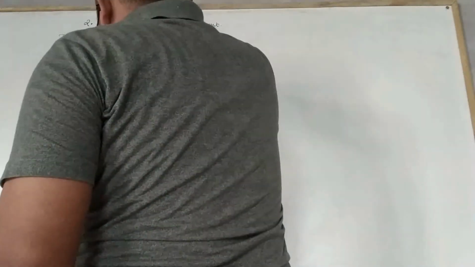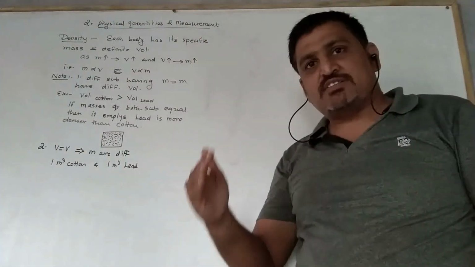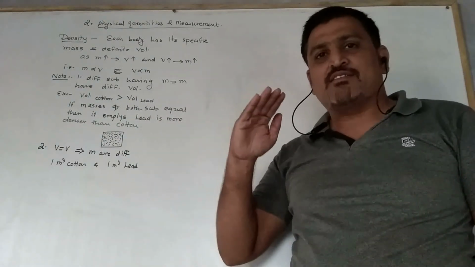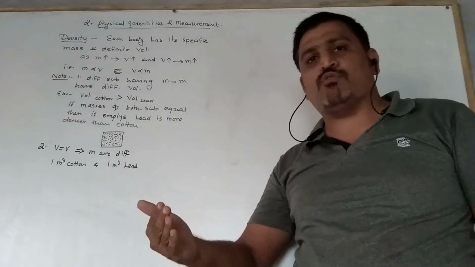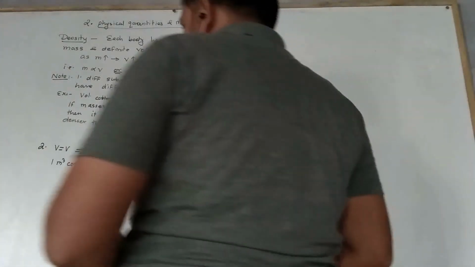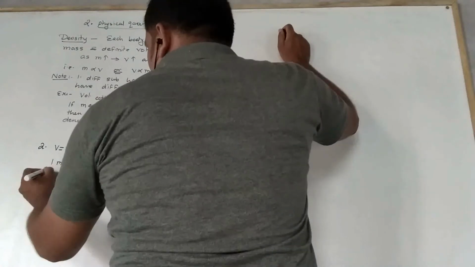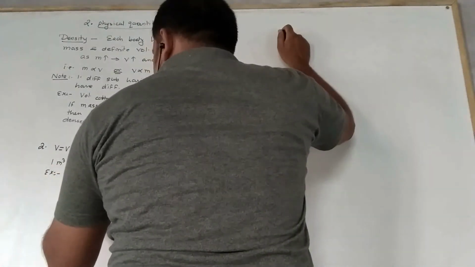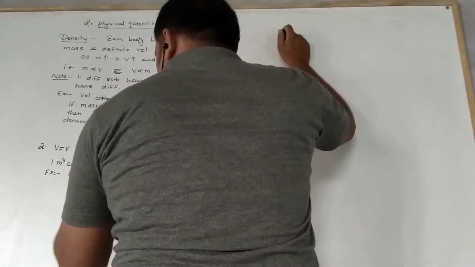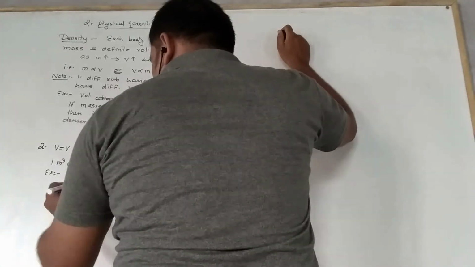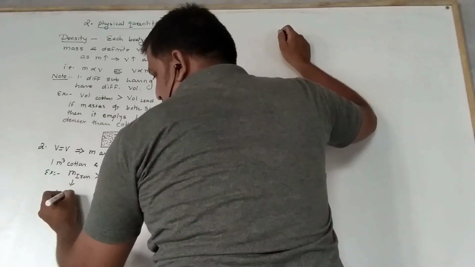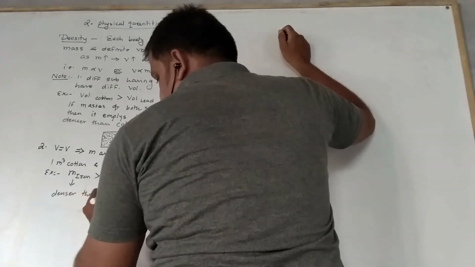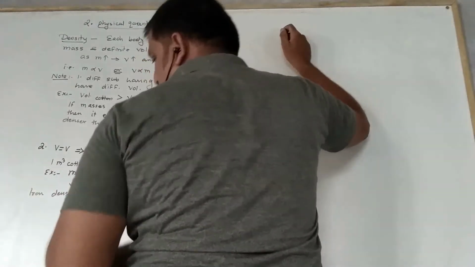Means, the first point is that different substances having equal masses have different volumes, and the second point is that different substances of equal volume have different masses. Here you can say, for example, the mass of iron is greater than the mass of wood, and I can say that iron is denser than wood.